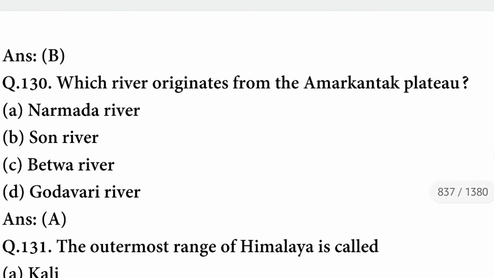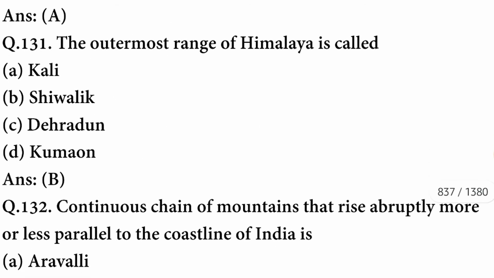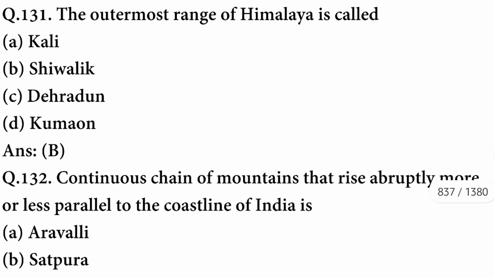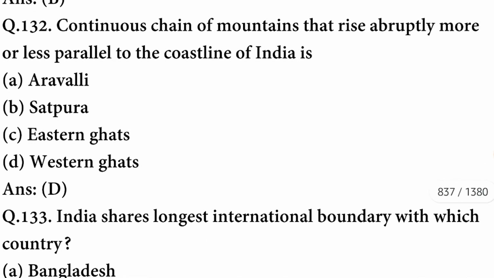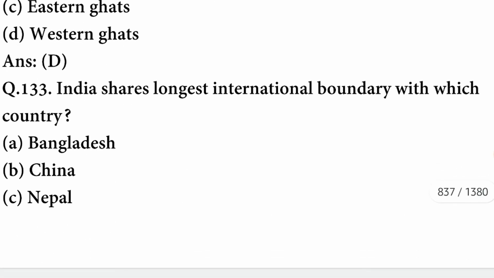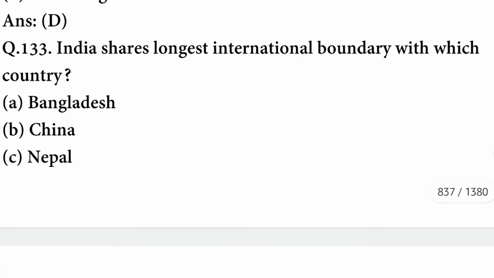Which river originates from the Amarkantak Plateau? The river is Narmada. The outermost range of the Himalaya is called Shiwalik. The continuous chain of mountains that rise abruptly, more or less parallel to the coastal line of India, is the Western Ghats. India shares the longest international boundary with which country?